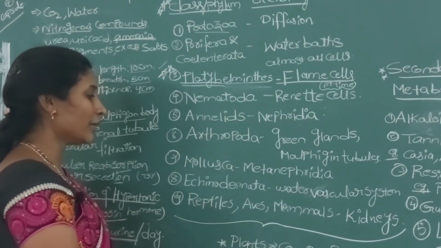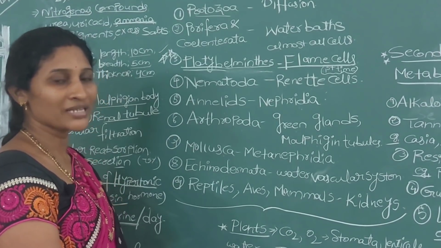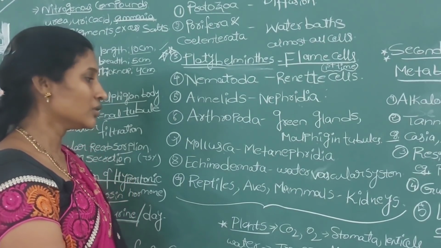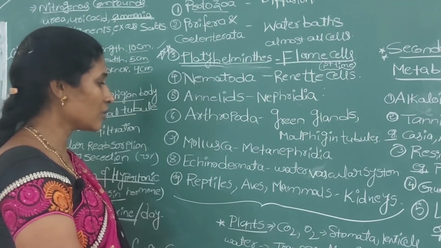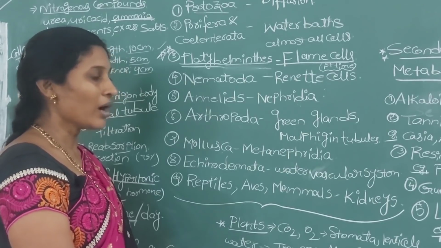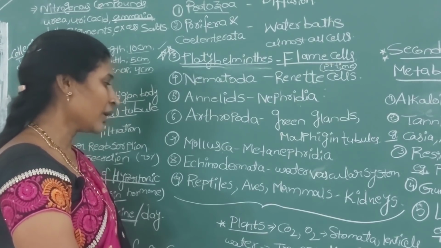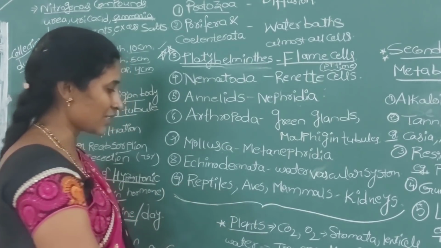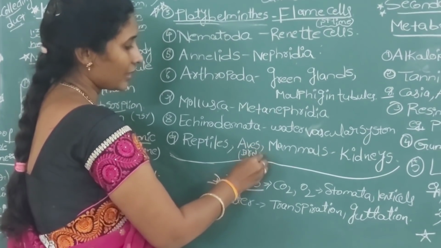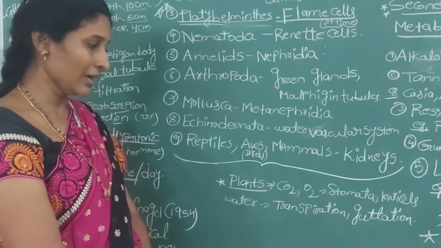Coming to echinodermata, like sea cucumber and starfish, a water vascular system is present. And all the remaining animal classes, like reptiles, birds, and mammals including humans, contain kidneys as their excretory organs.